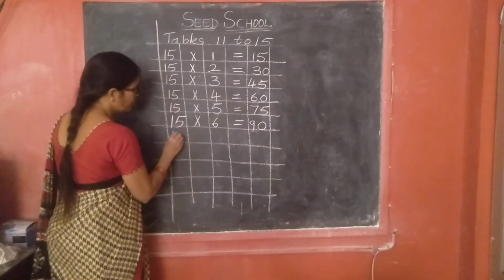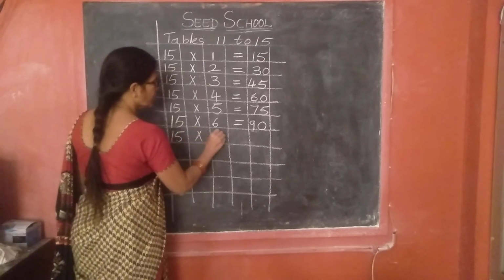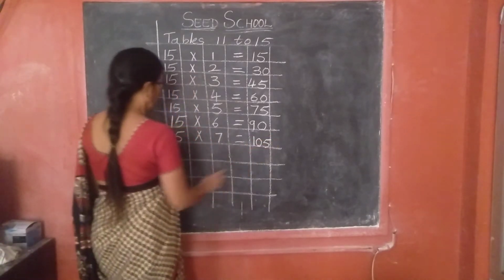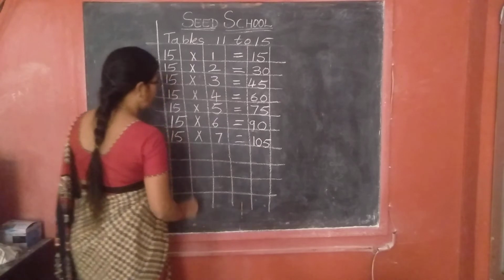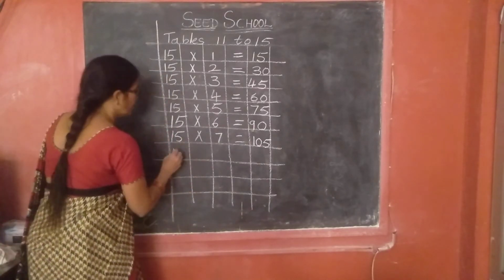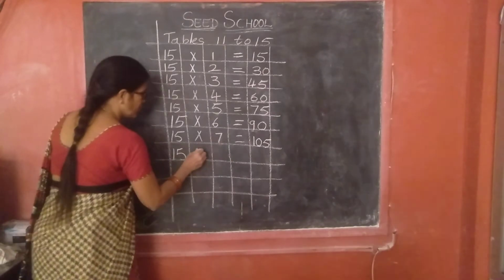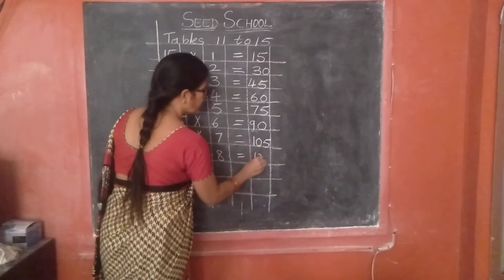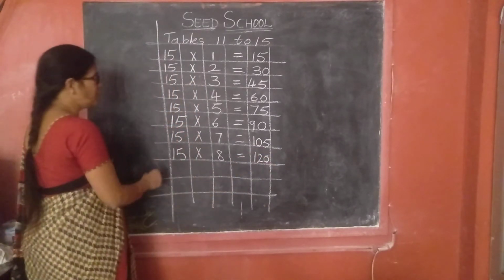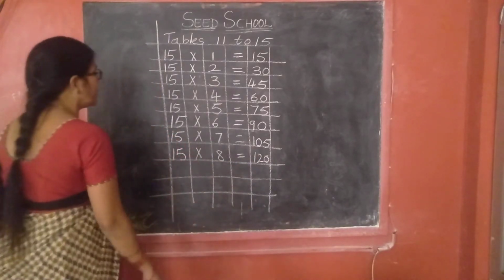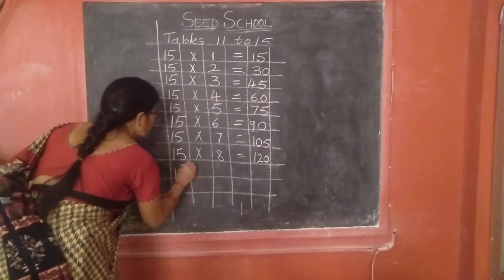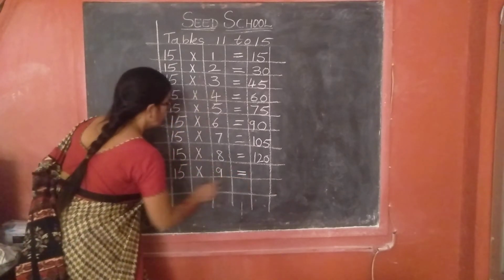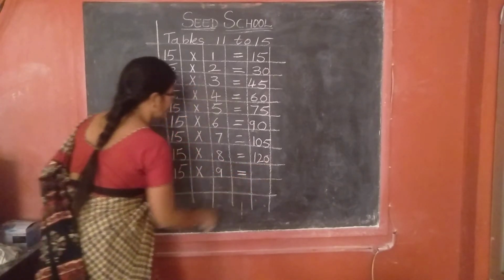Writing? 15 sevens are 105. 15 eights are 120.